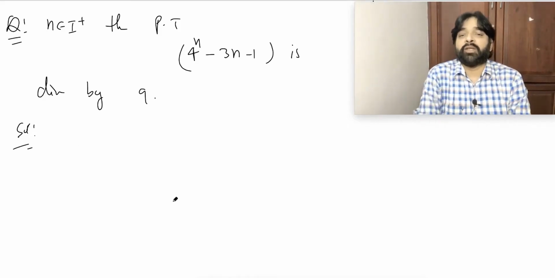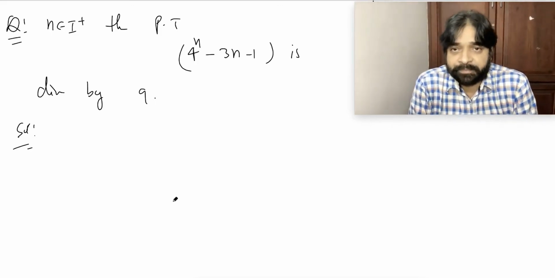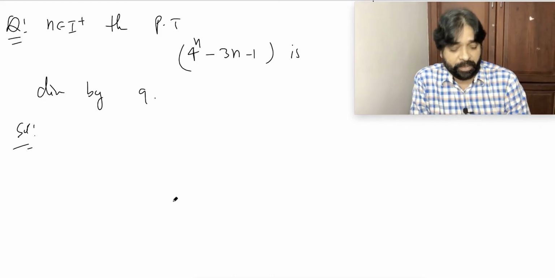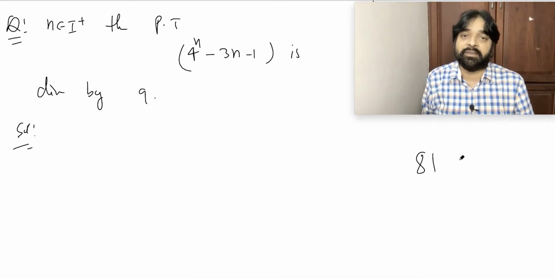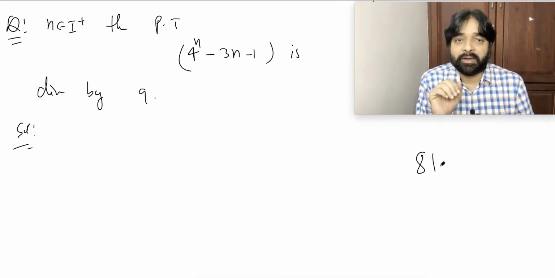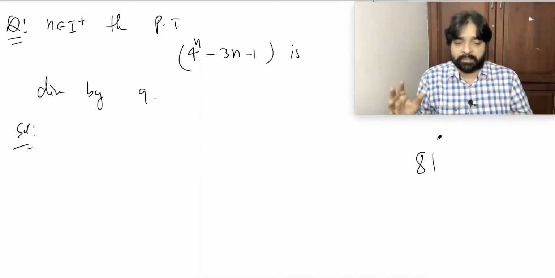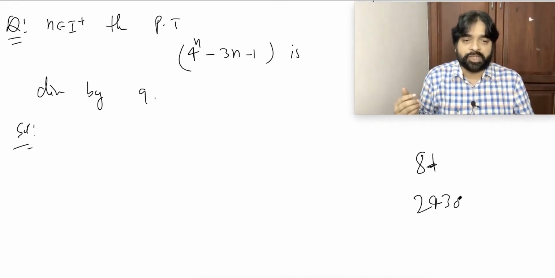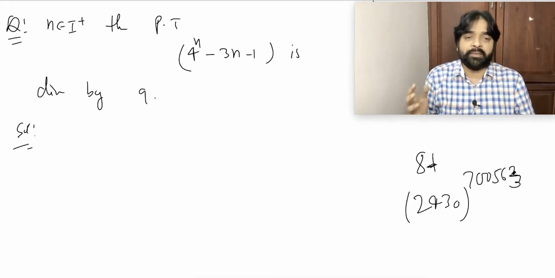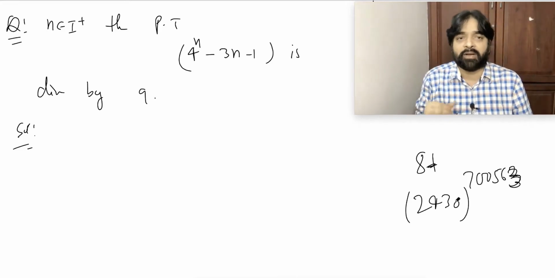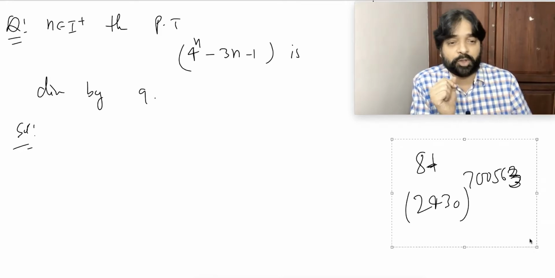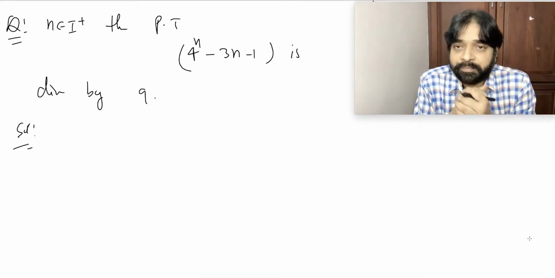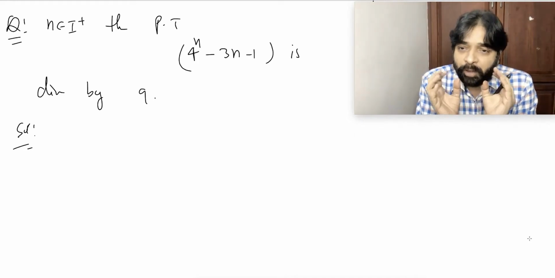Whenever you have to check divisibility of any particular expression, of course, they will not ask you to prove that 81 is divisible by 9. Anybody can do this. Am I right or not? So they will give you a very big number, maybe something like 2430 power 7056, and ask you to check whether it is divisible by some number or not. Here binomial theorem is a very powerful tool for solving such type of question. Are you getting it? You have to use common sense.